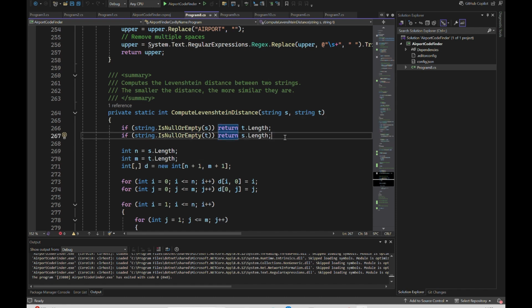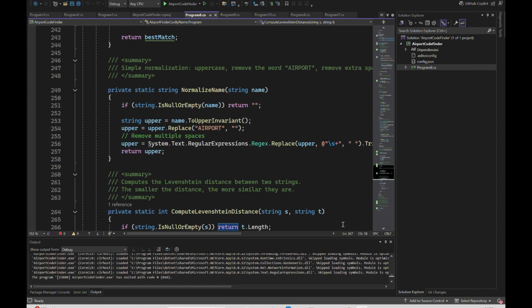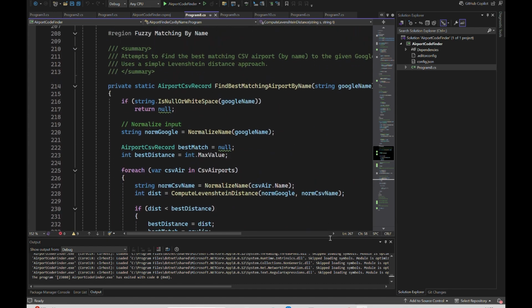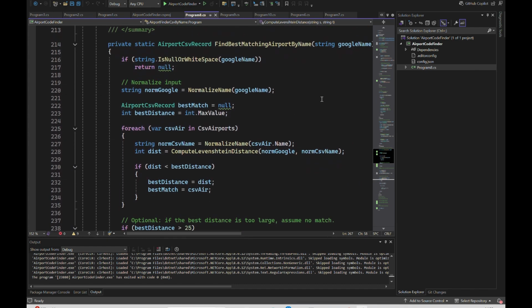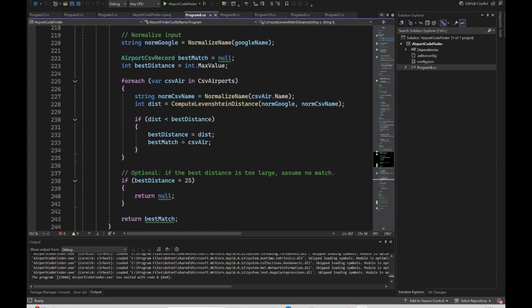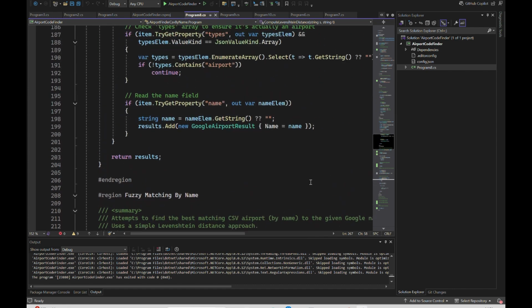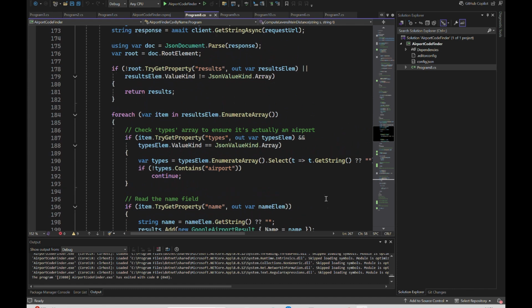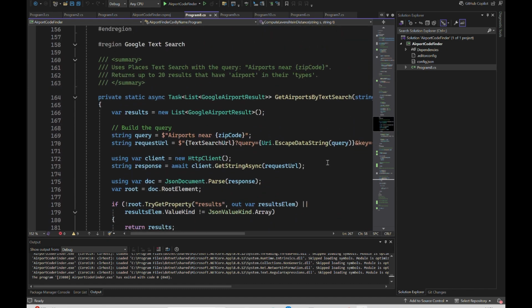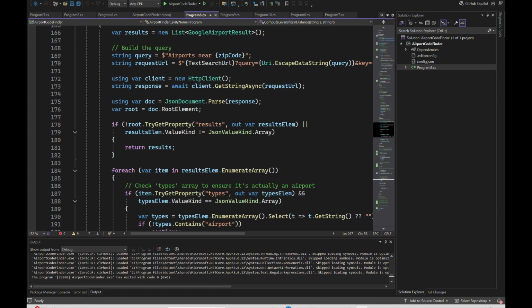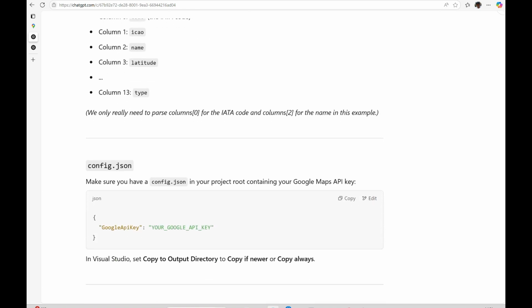So let's see if we can instruct it to do something like that. What I think it also does is, let's see if we can find best matches, normalized combined distance. Yeah, I think that is what it is. So let's see if we can get it to match the names better. So let's see if we can create a prompt that might give us a slightly better search algorithm.